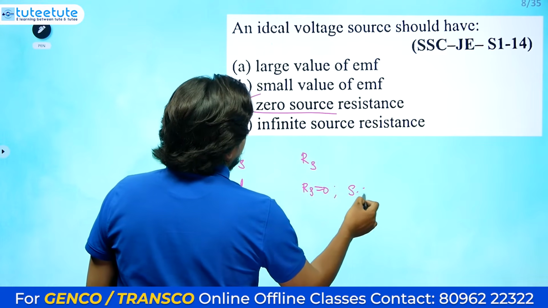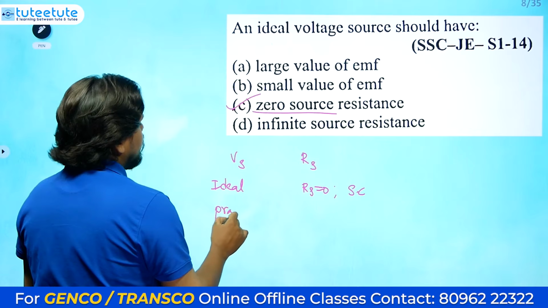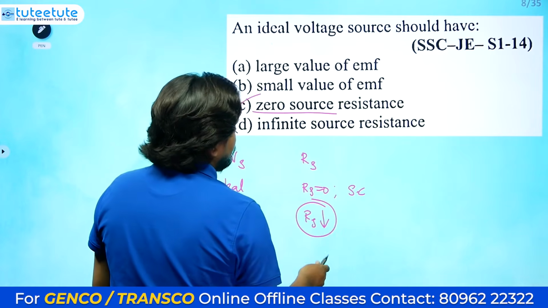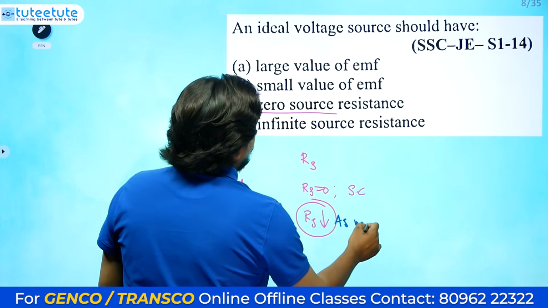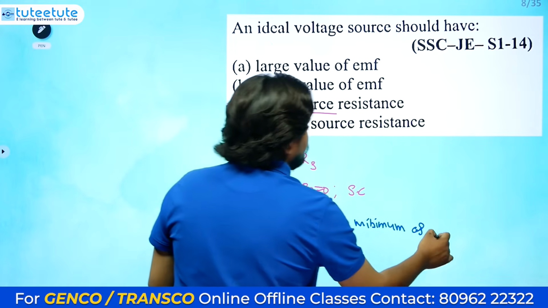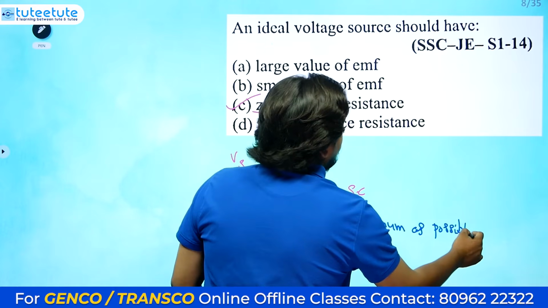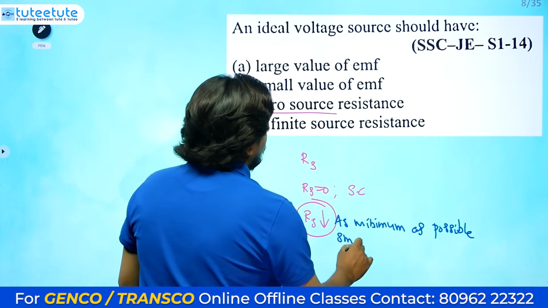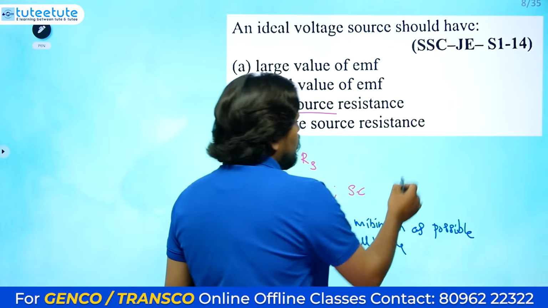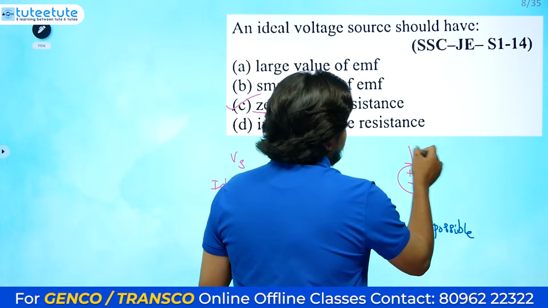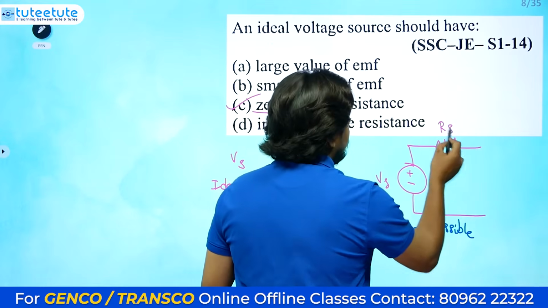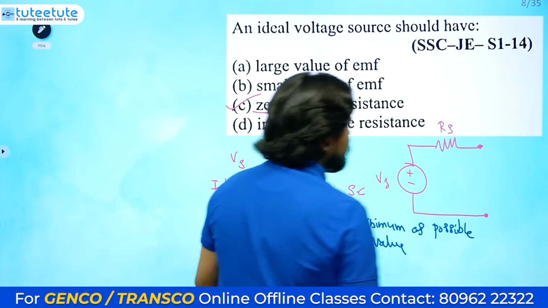That's why we used to do the short circuit. For practical sources, Rs must be as minimum as possible, a very low or small value. And you need to remember one more thing: whenever it's a voltage source, the internal resistance must be connected in series with it, like this. This is Vs and this is Rs. If you want, you can take a screenshot.